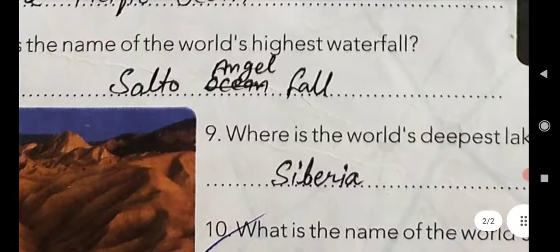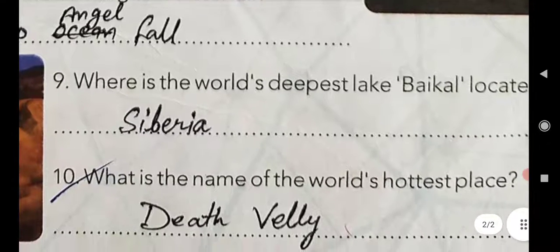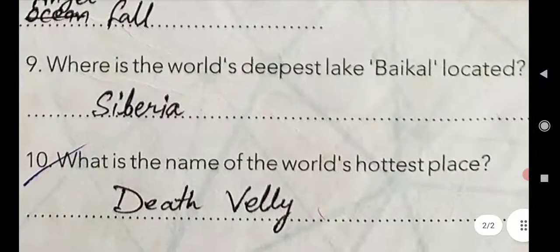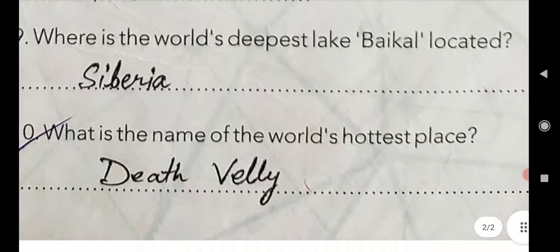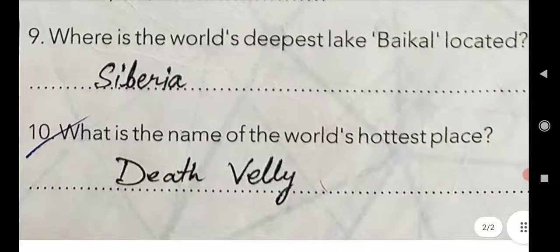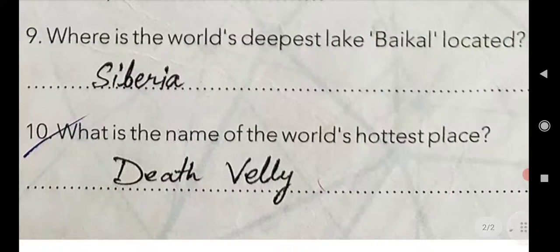Now come to question number 9. Where is the world's deepest lake Baikal located? It is located in Siberia.